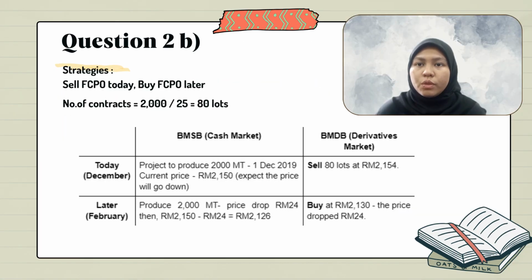I will be presenting February 2020 question 2B. From this question, we decided to sell FCPO today and buy back FCPO later. First, calculate the number of contracts by amount hedged divided by size of contract, then we get 80 lots. After that, we need to draw this table and divide it into two columns, which are cash market and futures market. In the current market, which is December, the company expected the price will go down. So in this table, we show our strategies for the cash and futures markets.